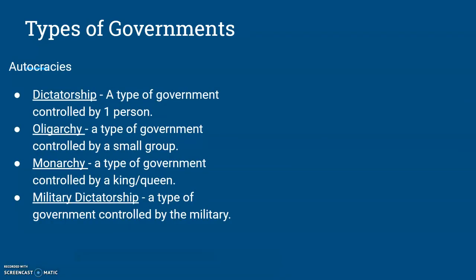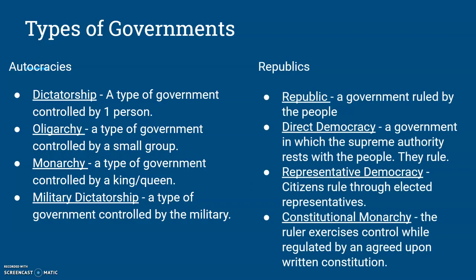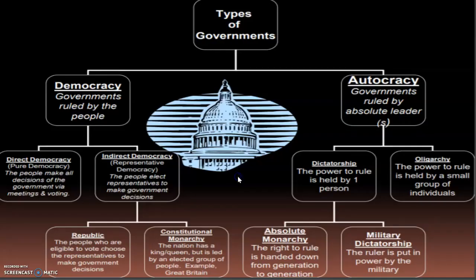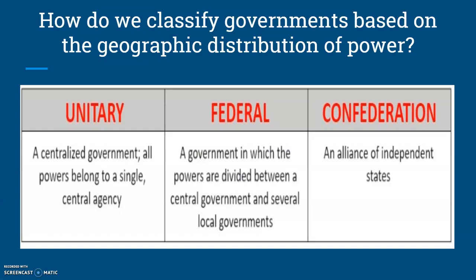Autocracies, in which the government is controlled by either one person, a small group as an oligarchy, a king or a queen as a monarchy, and a military dictatorship, or a republic, where the people rule themselves in some way, shape, or form. Make sure you're clear on both of those points. Remember, you can always hit pause as you're reading through all the things that go through here. Okay, here's a good breakdown of what the types of governments look like in a flow chart. Okay, other things at this point.